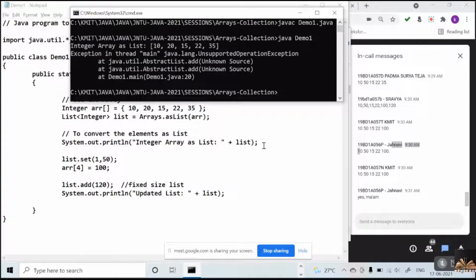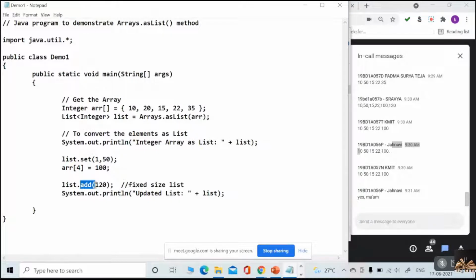What happened? What error? What exception? It's not an error. What exception did you get? Unsupported operation. I am doing an unsupported operation on the list. So this add method is an unsupported operation in this context.